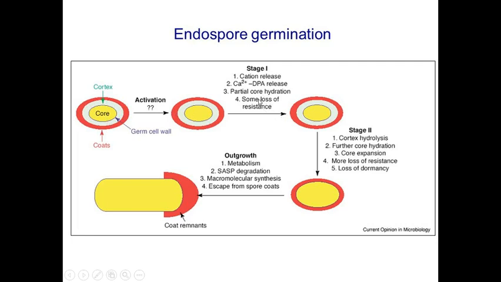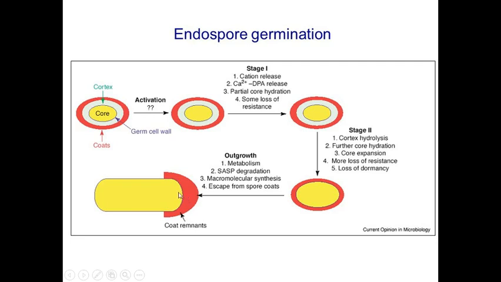In stage 1 there is DPA release and Ca2+ ion release, and the resistance of this endospore structure starts to be lost, and here it completely loses the resistance or compactness of the endospore, and water as well as nutrients start to penetrate inside, or we can say water and nutrients start to be taken up by the endospore.